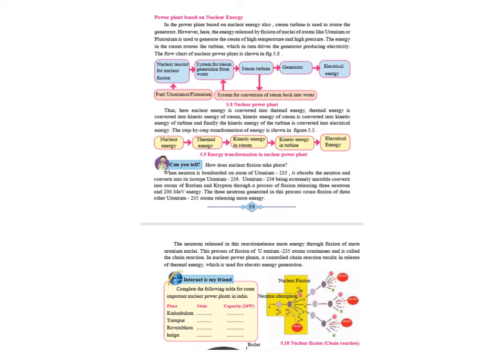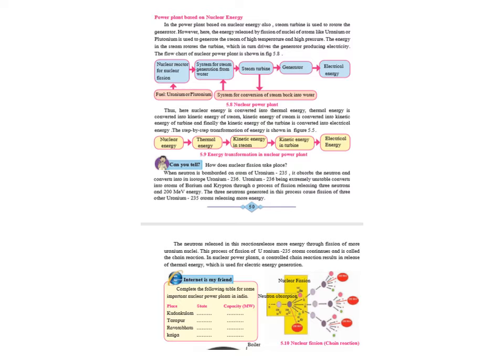So, being extremely unstable, it gets converted into barium and krypton, which are stable atoms, by a process of nuclear fission. Fission, as I told you, means to break up. So that uranium 236 breaks up to give an atom of barium, an atom of krypton, and a huge amount of energy is released along with 3 neutrons.